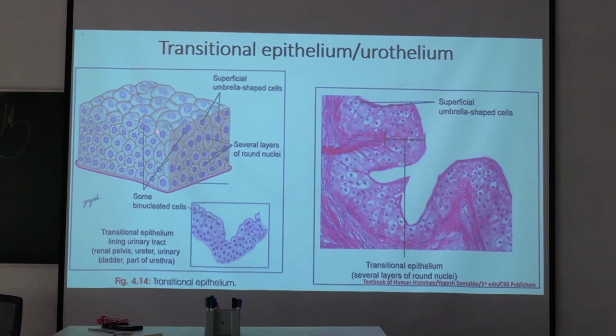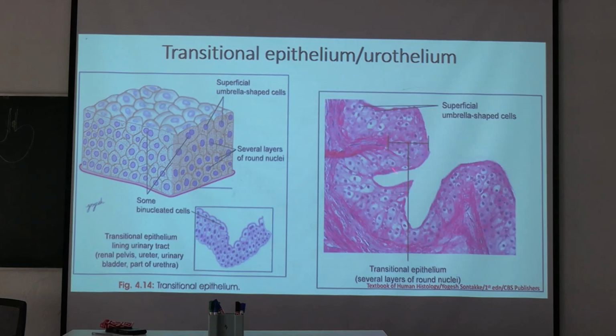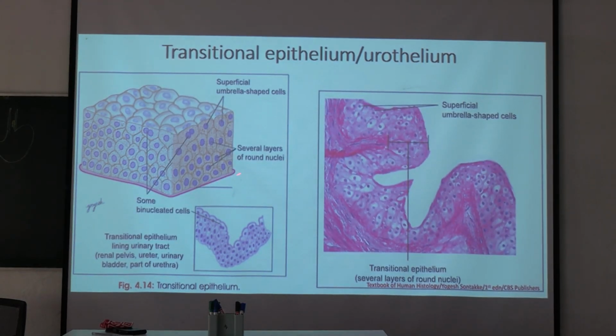See here, one mitotic activity is happening, so two nuclei in a single cell. You can see, over the basement membrane, these are the basal cells. These are the middle layer pear-shaped cells, and these are the superficial layer umbrella-shaped cells. So transitional epithelium is lining the urinary tract: renal pelvis, ureter, urinary bladder, part of urethra.